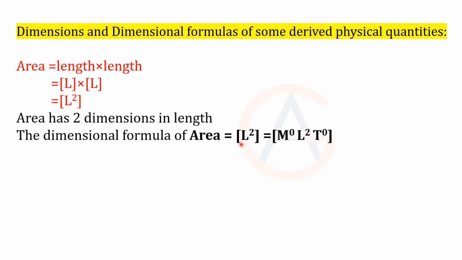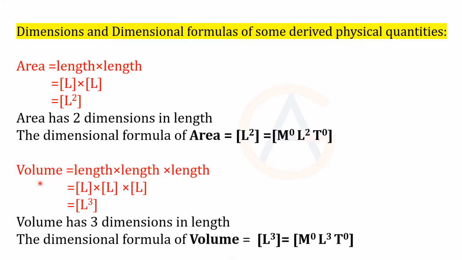Like this we can write, or we can also express it in terms of M, L and T: M power 0 L square T power 0. So here M power 0 means the area does not depend on the mass, and it does not depend on the time either. So area has 0 dimension in mass, 2 dimensions in length, 0 dimension in time. Let's go for another derived physical quantity, that is volume.